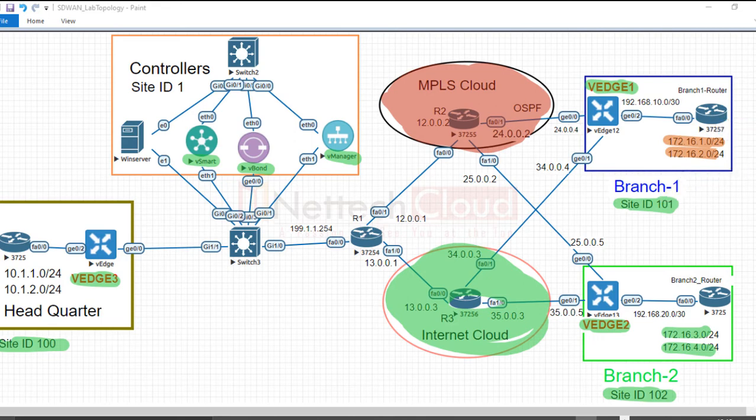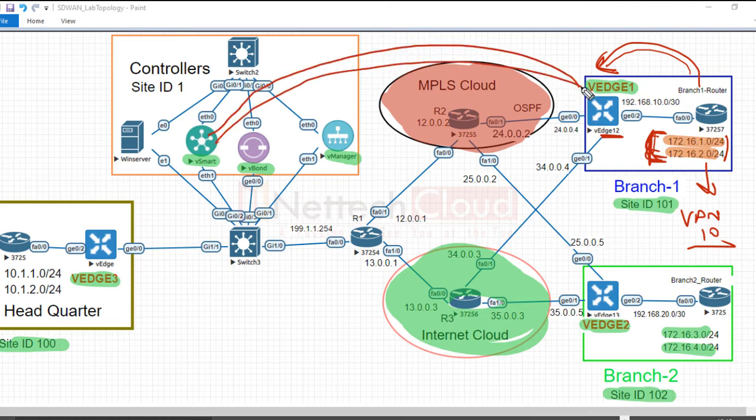The prefixes 172.16.1.0 and 2.0 are in the service-side VPN, VPN 10, advertised by a protocol, and here I have configured OSPF. So OSPF is running between the WAN edge device and this LAN site router. The prefixes are advertised by OSPF as intra-area routes, and by default OSPF intra-area and inter-area routes are redistributed into OMP.